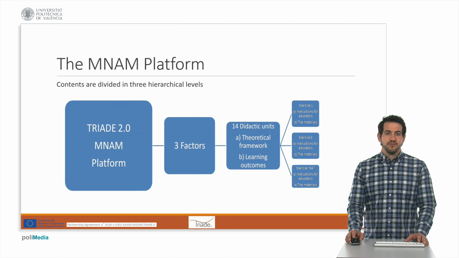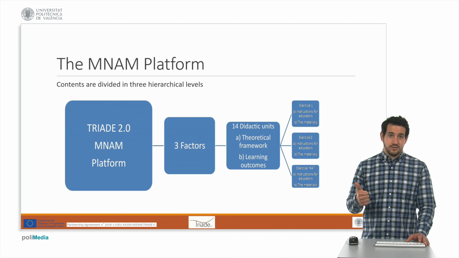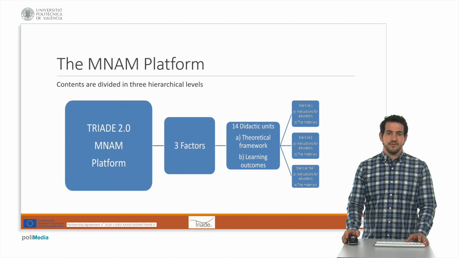The contents of the platform are classified into three hierarchical levels. The first hierarchical level are the factors, representing the high-level classification of all the concepts. The three factors that we are going to develop in this platform are well-being, social inclusion, and independent living.